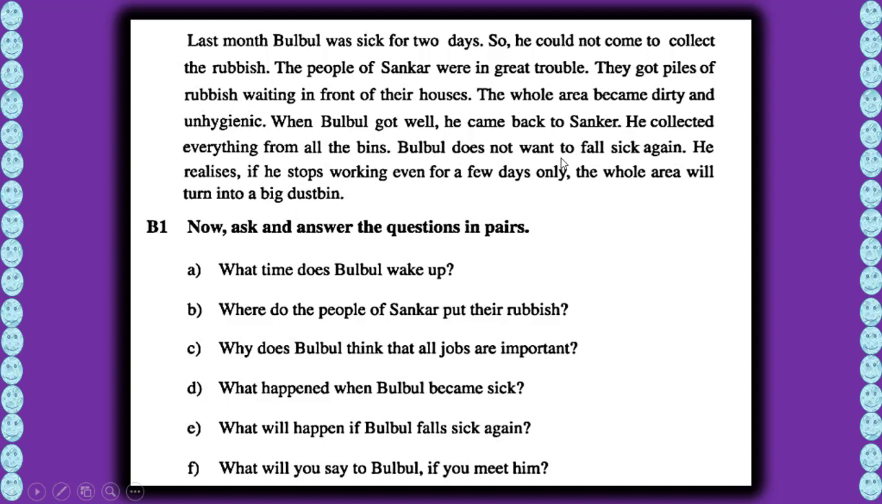Bulbul doesn't want to fall sick again. He realizes if he stops working even for a few days only, the whole area will turn into a big dustbin. Okay? Because they don't have any people to collect this rubbish. That's why he doesn't want to fall sick again. Because if he stops working, then the whole area will become a big dustbin.